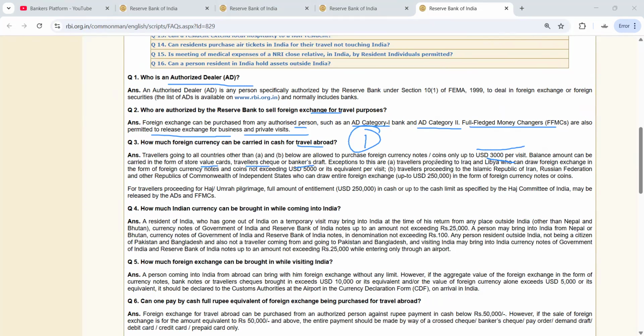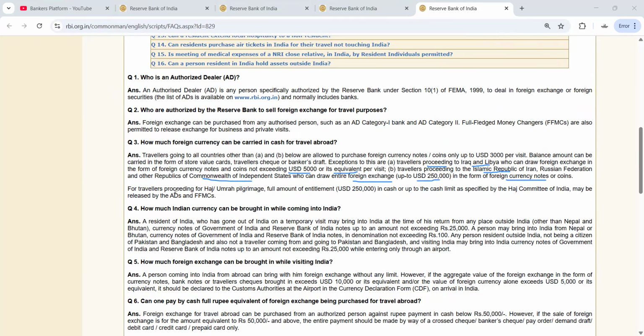So A is what? Travelers proceeding to Iraq and Libya. So travelers proceeding to Iraq and Libya can draw foreign exchange in the form of foreign currency note and coin not exceeding $5,000 or its equivalent per visit. Okay, and B is travelers proceeding to Islamic Republic of Iran, Russian Federation, and other Republics of Commonwealth. Okay, so they can draw entire foreign exchange, that is up to $250,000, in the form of foreign currency notes.